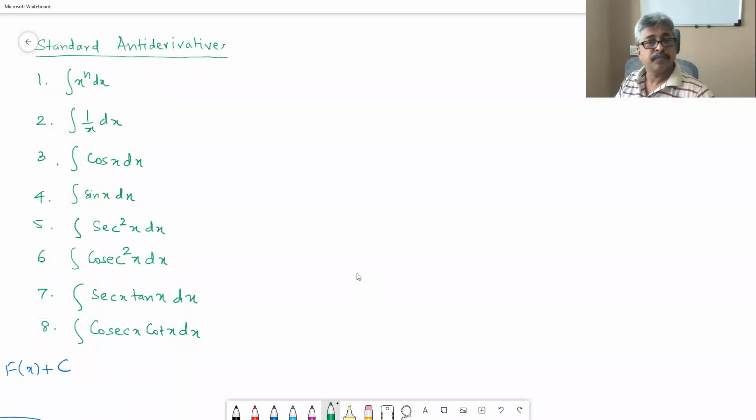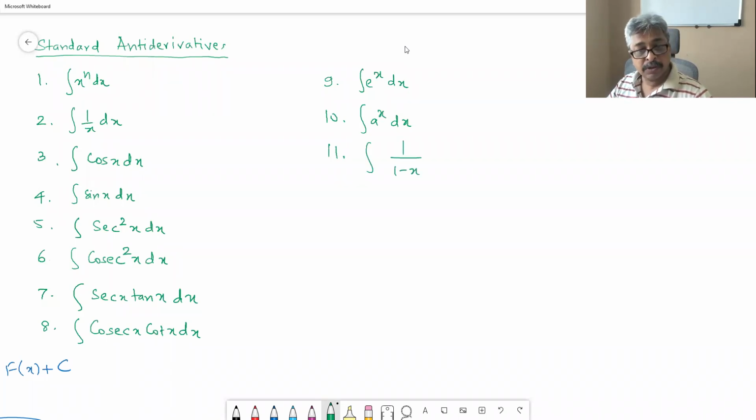9. Integral e raised to x dx. 10. Integral a raised to x dx. 11. Integral 1 upon root of 1 minus x square dx. 12.